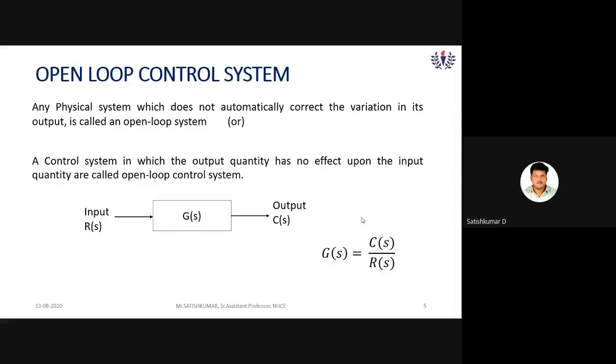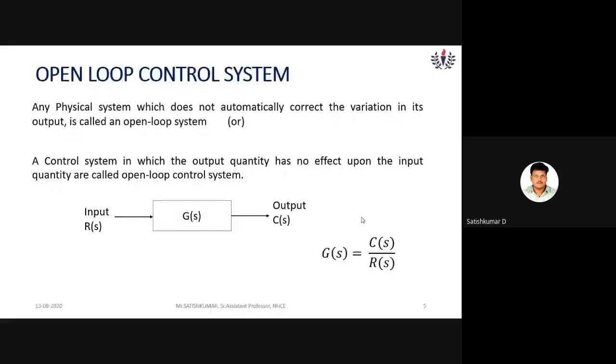Laplace transform is a technique which converts a continuous time domain signal to the S domain. So here the output and input are in S domain.